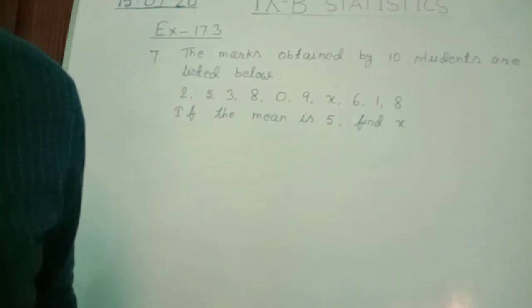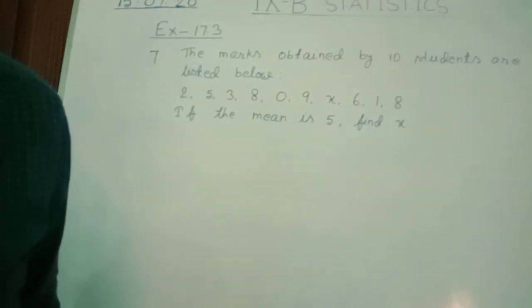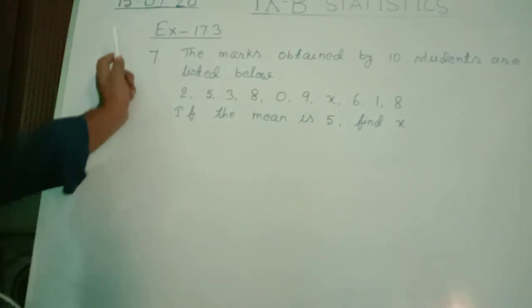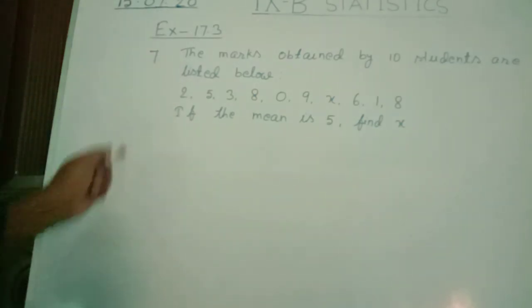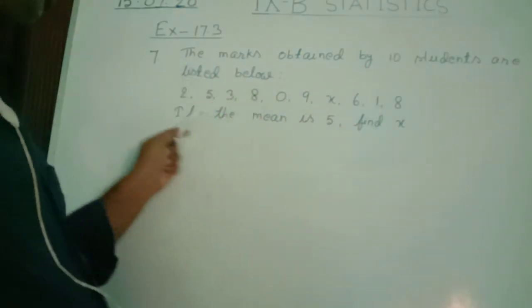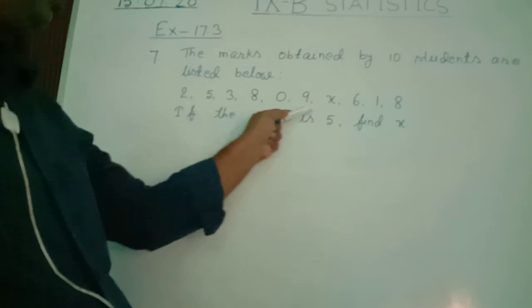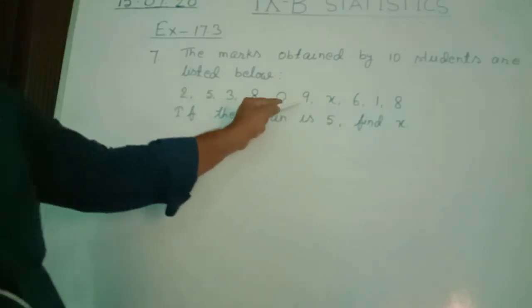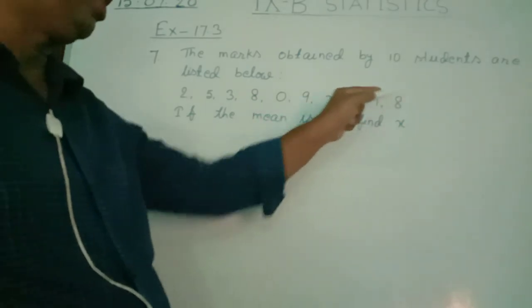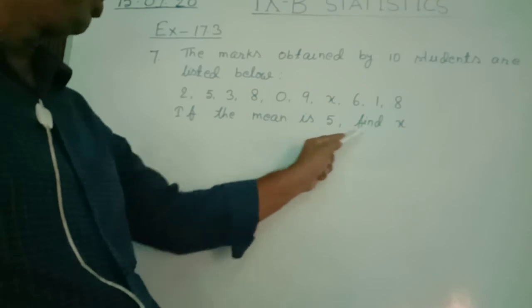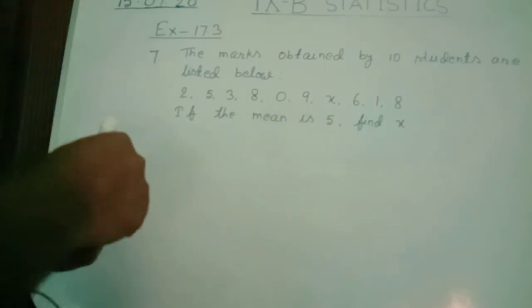After that, questions number 4, 5, 6, all these are the same. 7 is a little different question. In this question, the marks obtained by 10 students are listed below: 2, 5, 3, 8, 0, 9, x, 6, 1 and 8. Mean is given. If the mean is 5, then find the value of x.